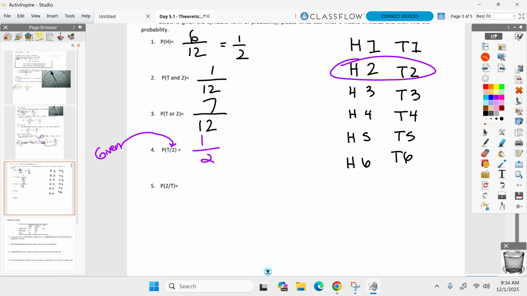All right, what about the next one? You would think it's 1/2, but let's see. What's the probability you get a 2 given it's a tail? It's a tail. How many options? Not 12, but 6 options. Now you're down to 6 options right here. And of all these options, how many are going to be a 2? 1. So you have a 1 out of 6 with the given. Guys, ask away. With the given ones, it's probably not going to be out of the total. It's going to be out of a little bit less. How's it feeling, Henry?